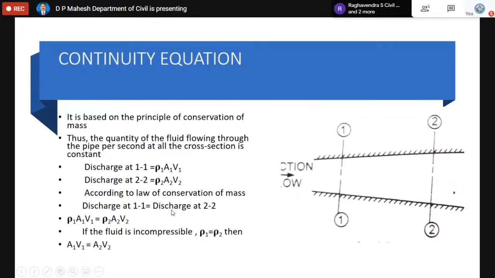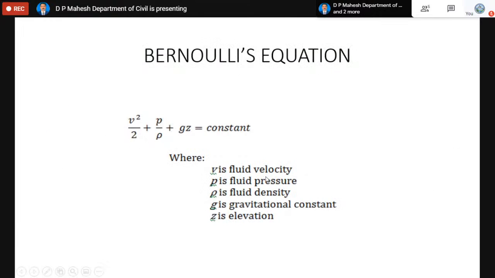If the fluid is incompressible, the density at 1 and the density at 2 will be the same. So finally you get A1 into V1 equals A2 into V2. This is called continuity, which means that the discharge value at any section will remain the same. We use this formula in numerical problems for finding the velocity at any section.